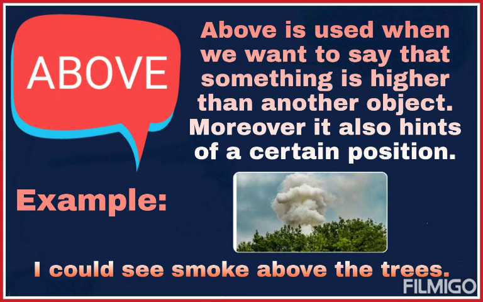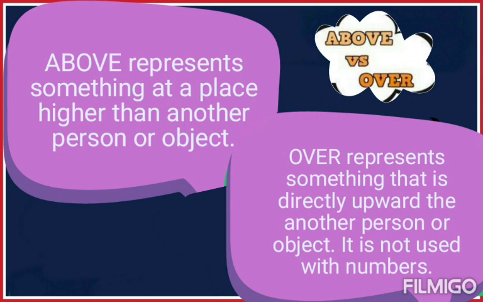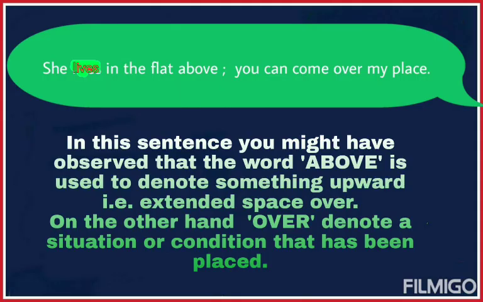And above is used when we want to say that something is higher than another object. I could see smoke above the trees. Smoke is above the tree, but it is not directly perpendicular to the trees. So above represents something at a place higher than another person or object, and over represents something that is directly upward of another person or object. It is not used with numbers.